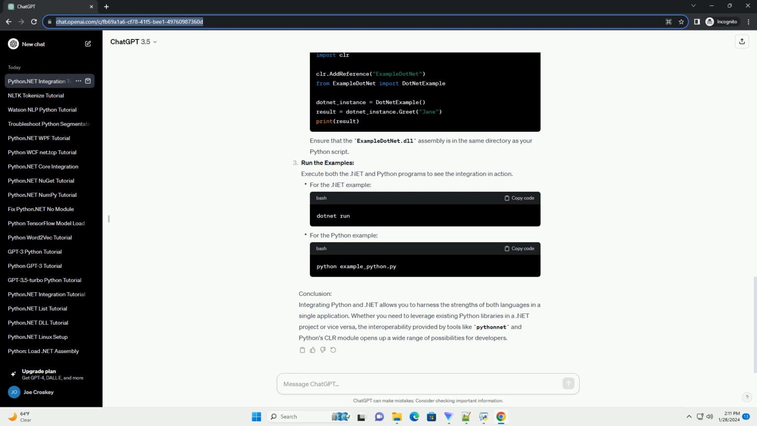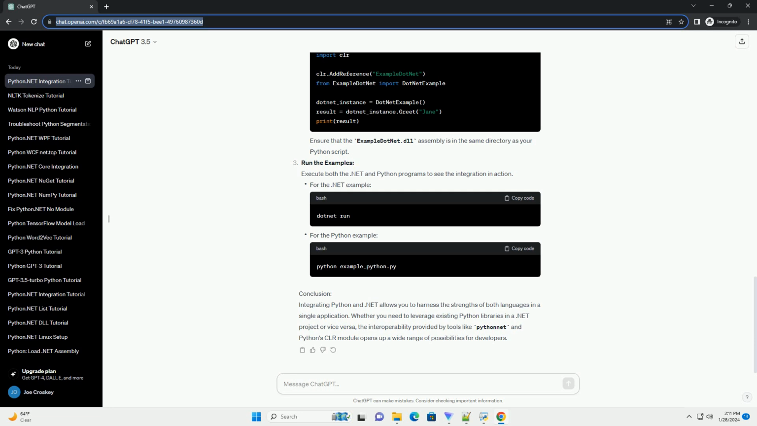Conclusion. Congratulations! You've successfully integrated Python with a .NET console application. This tutorial covered the basic setup, installation of the Python.NET package, writing Python code in a .NET project, and executing the integrated solution. This combination allows you to leverage the strengths of both Python and .NET in a single application. Explore further by incorporating more complex Python scripts or integrating Python with other .NET components.